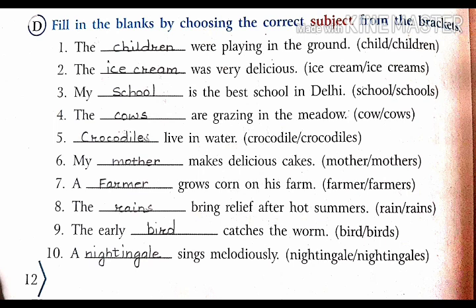Now question D. Fill in the blanks by choosing the correct subject from the bracket. In the bracket there are two words given. You have to choose the correct one. First one, the dash were playing in the ground. Here they are talking about more than one child. So there will be children. Likewise, all the answers have been given in the book.